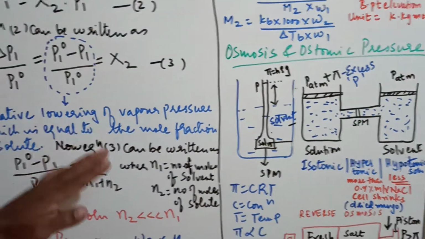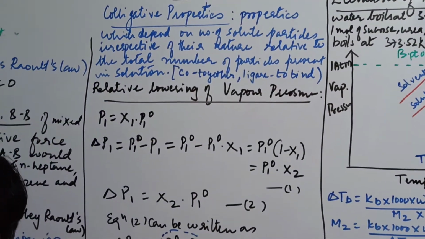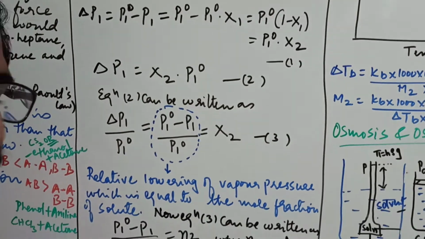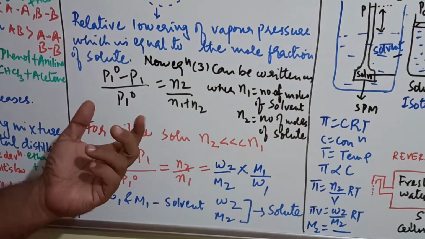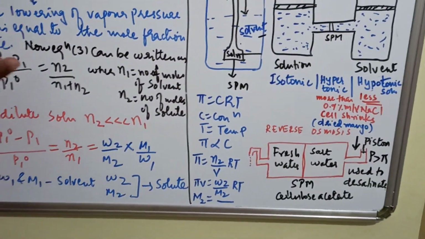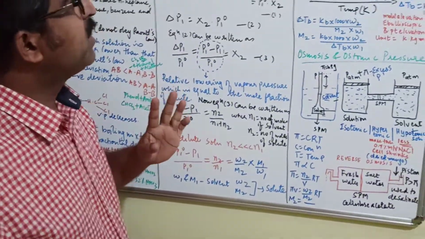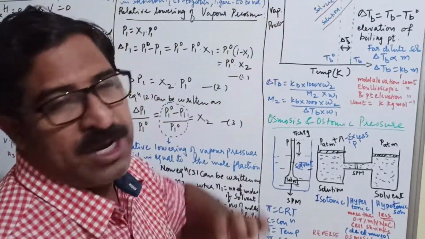So this is the story of your Raoult's law, which will be used in the numericals, which I will discuss together. I will discuss all the numericals together because that will give better understanding. Because we have got space constraint, time constraint, mobile data constraint. For the students, I have no constraint. Clear? So take care. Elevation of boiling point.